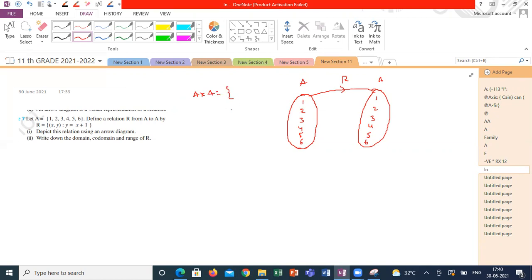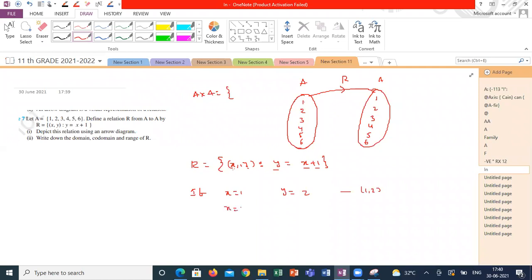But he is defining the relation R in set builder form: (x, y) such that y is equal to x plus 1. Depict this relation using an arrow diagram. How can you depict this? What is the meaning of y? y is x plus 1. Suppose I am taking x is equal to 1, what is my y value? If x is equal to 1, y is equal to 2. So my first ordered pair is (1, 2).